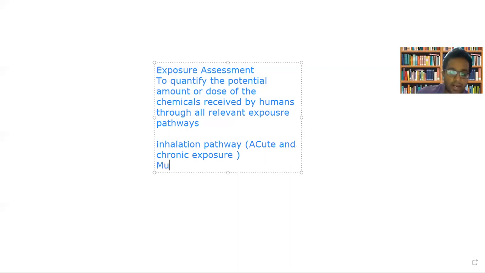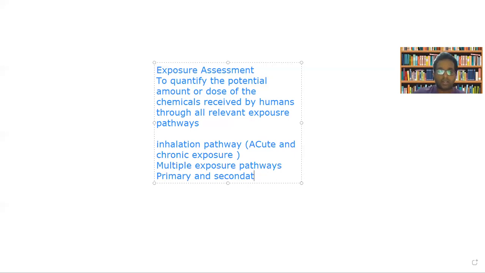Another one is the multiple exposure pathway. In multiple exposure pathways, you have a primary pathway and a secondary pathway. These primary and secondary pathways include air, soil, water, and also food.